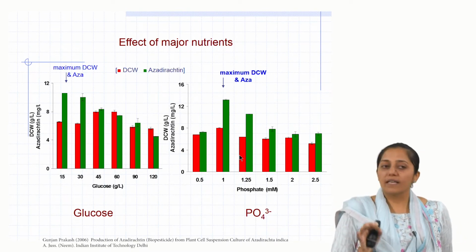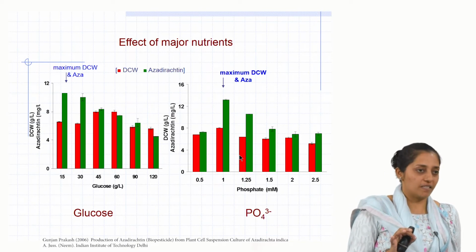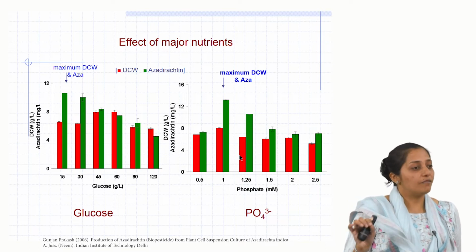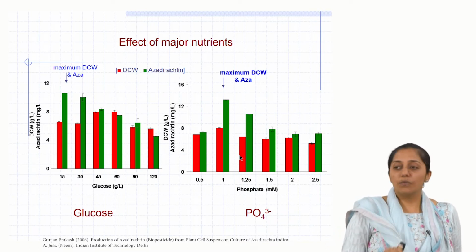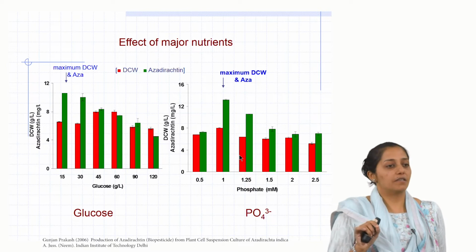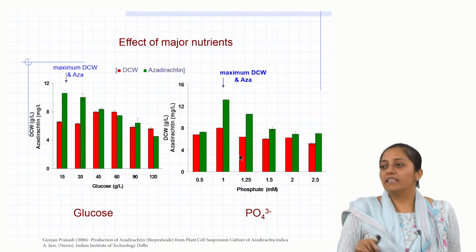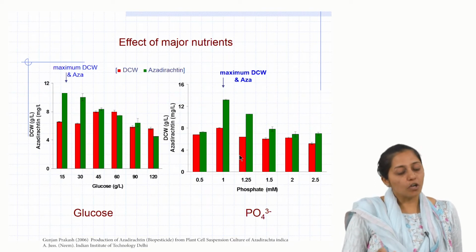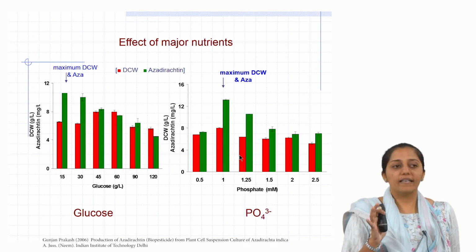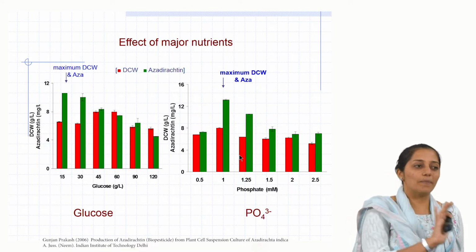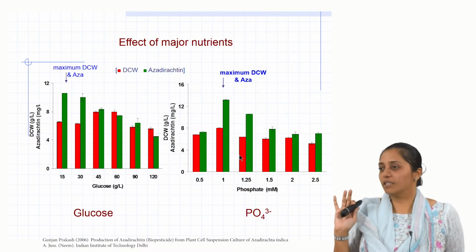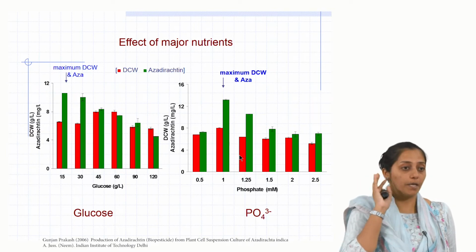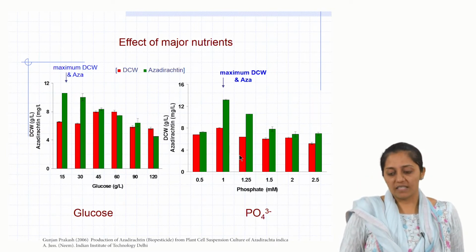So in order to select the range for the interactive effect study using statistical tools, your design of experiments, single factor experiments were carried out in which each of these major components were varied in a range and the effect on the biomass and azadirachtin was observed. Based on this, they could get a rough idea of where it is highest, so that the plus minus could be further increased or decreased to get to the maximum, the optimum value using statistical design of experiments.